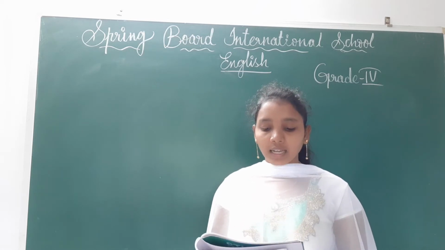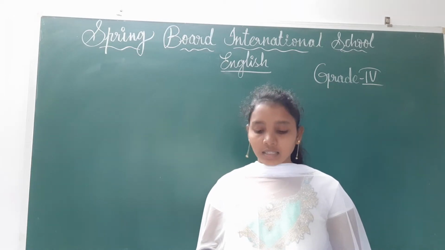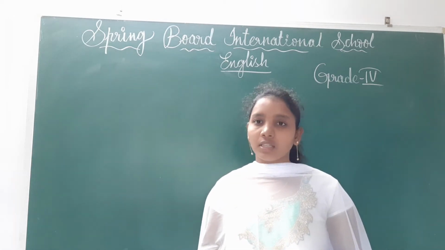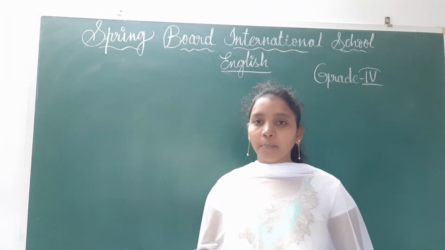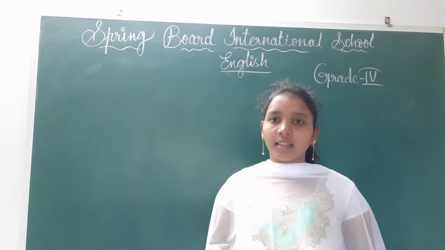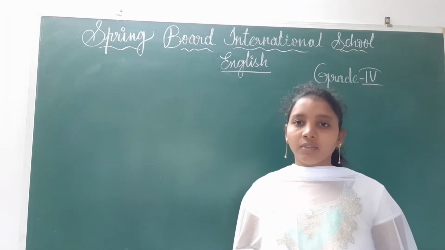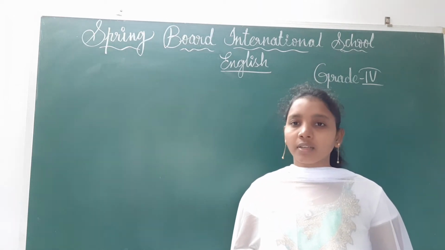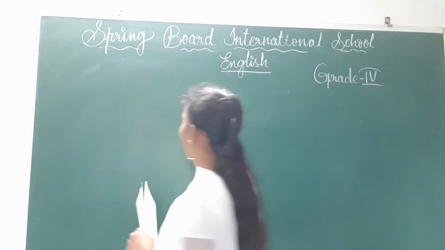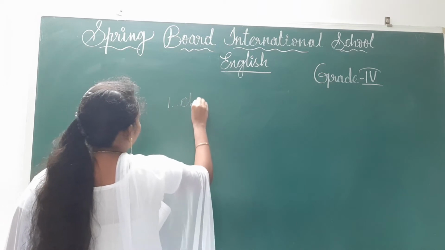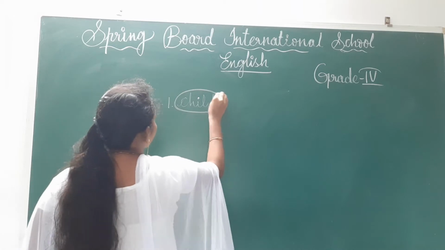Here see, circle the common gender noun in the given sentences. You have to circle the common gender nouns in the given sentences. See, children, this child is playing alone in the park. Here, the child is a common gender noun, right, children? Because if a boy, we can call him child. A girl also, we can call child. The child will be the common gender noun, children. That means you have to circle child like this, and you have to circle like this, children.